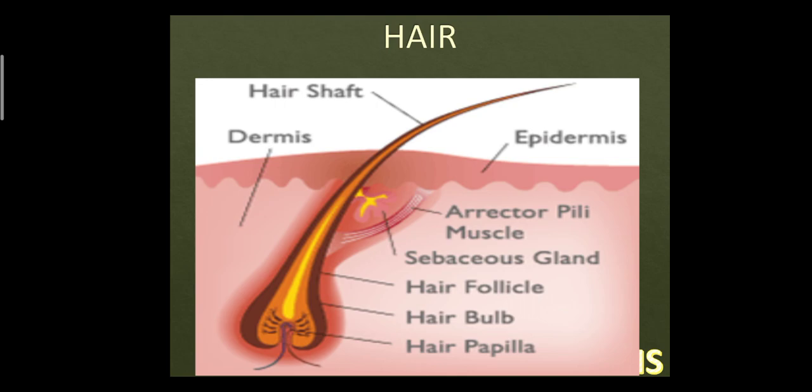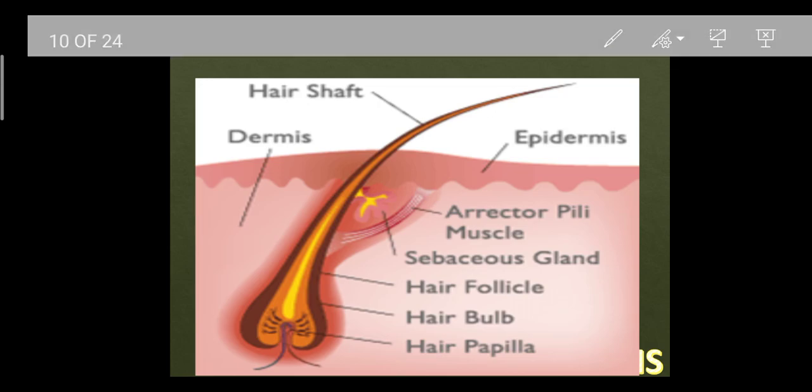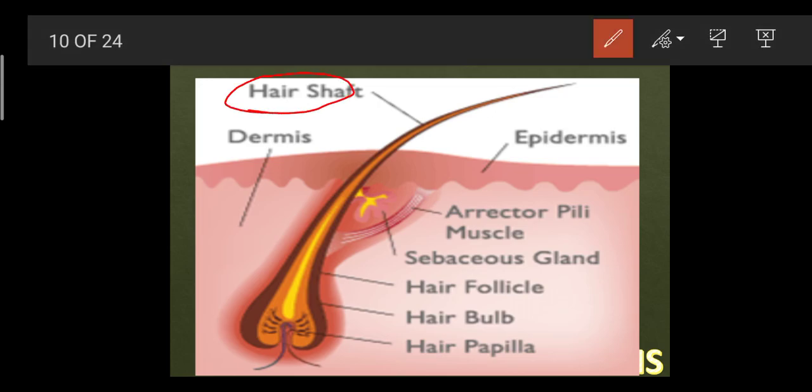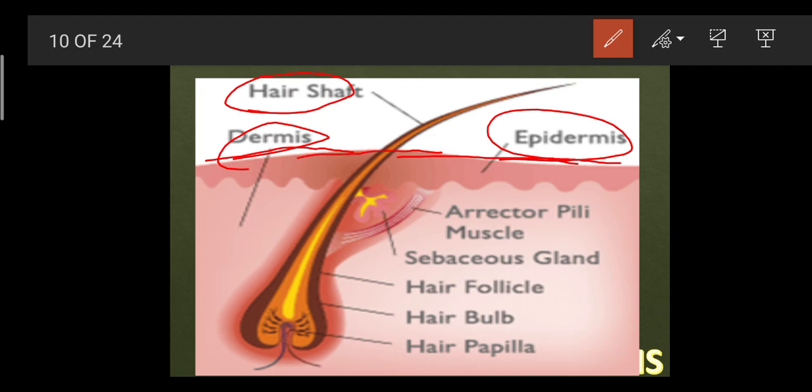First, let's come to the hair part. This is a hair shaft, which projects from the skin, slightly above the surface of the epidermis. We know this upper part is called the epidermis and the lower part is called the dermis, but the part which projects out from the epidermis is called the shaft. Basically, it is nothing but your hairs.